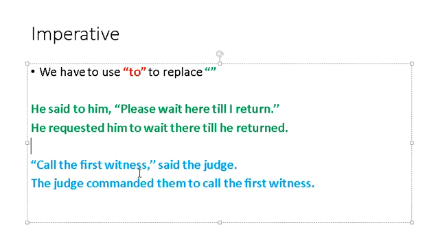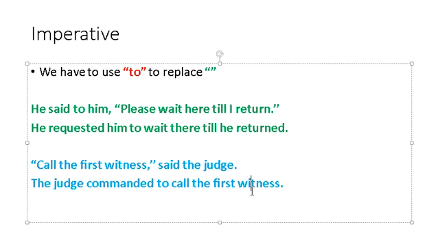Call the first witness, said the judge. Now I have changed the sequence a bit here. So remember, whatsoever is outside the inverted commas is speech 1, and whatsoever is in the inverted commas is speech 2. So the judge commanded. What does call the witness mean? Here he is ordering, he is commanding. So here we can say the judge commanded them, or if you are not adding them, there is no issue. The judge commanded, then commas and inverted commas will be replaced with the word to call the first witness.